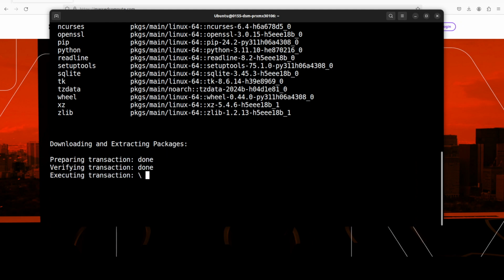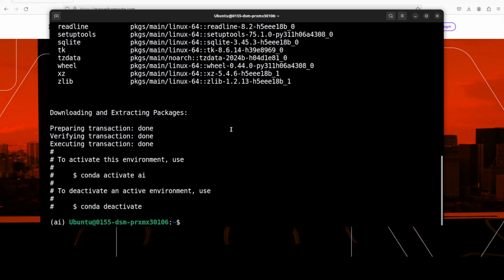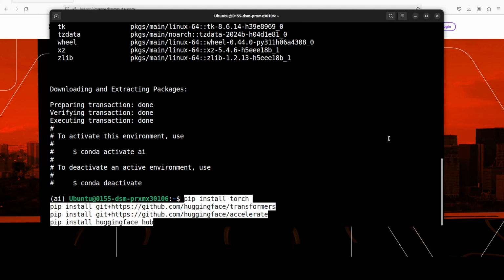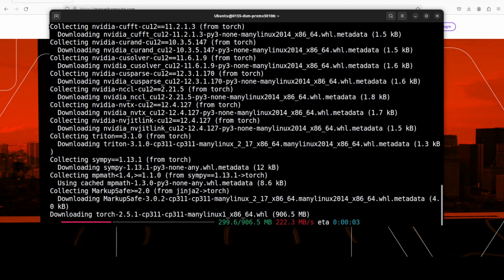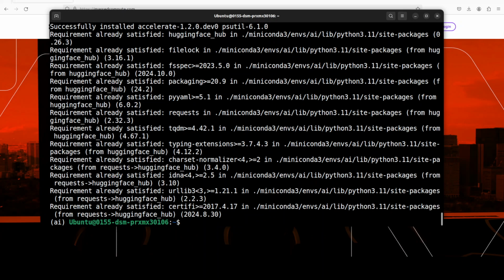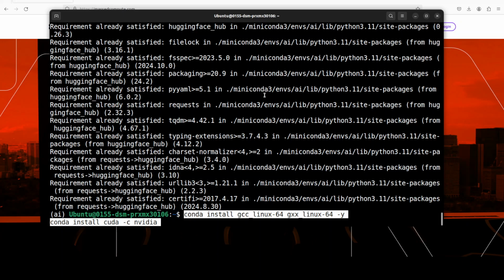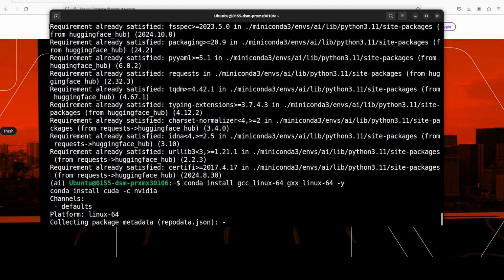Let's wait for it, it shouldn't take too long, and that is already done. Let me install all the prerequisites, which are not that many: torch, transformers, and accelerate. Let's wait for it. And that is done. Let's also install the GCC compiler and CUDA for NVIDIA in Conda, of course.